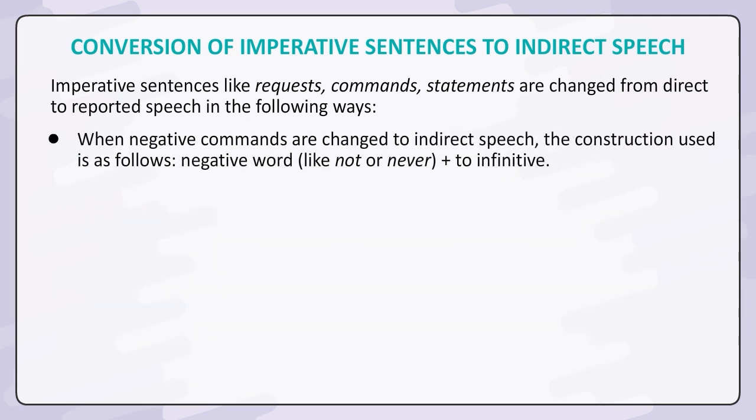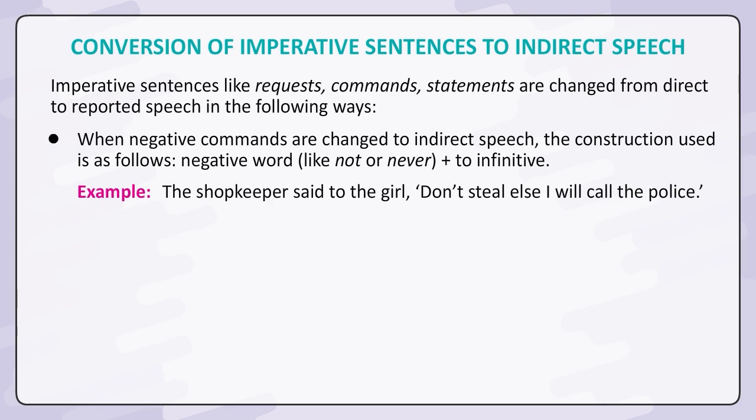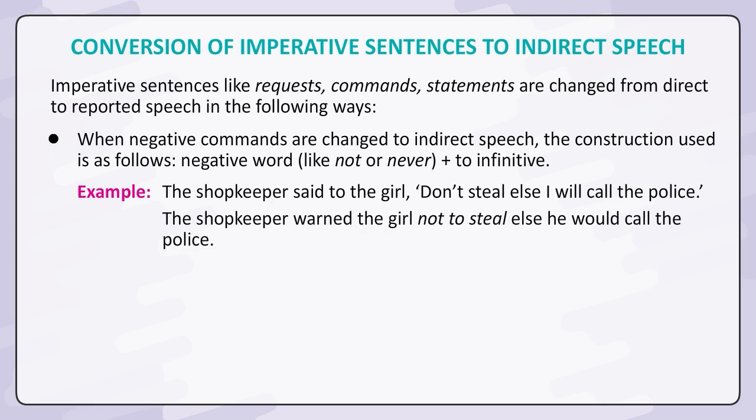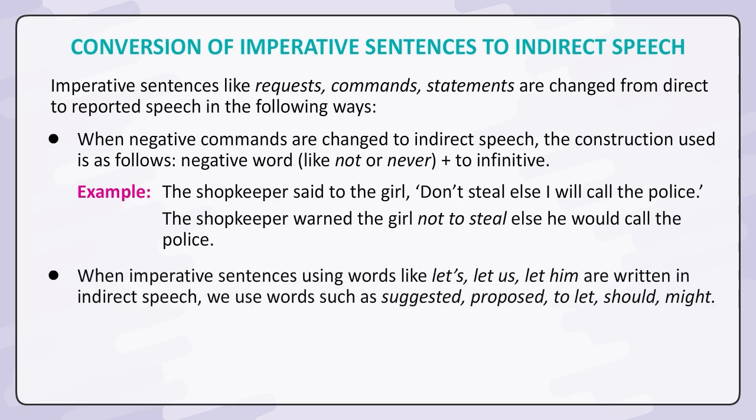When negative commands are changed to indirect speech, the construction used is as follows. Negative word, like not or never, plus to infinitive. Example: The shopkeeper said to the girl, "Don't steal, else I will call the police." The shopkeeper warned the girl not to steal, else he would call the police.